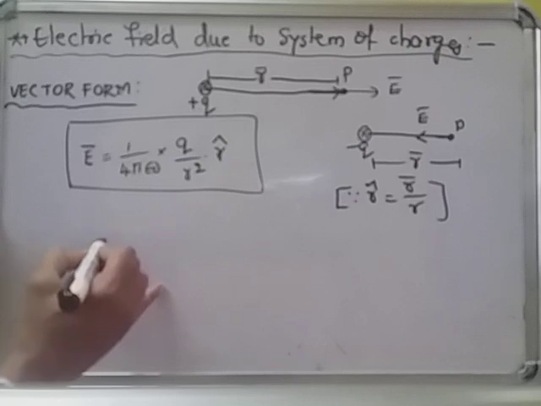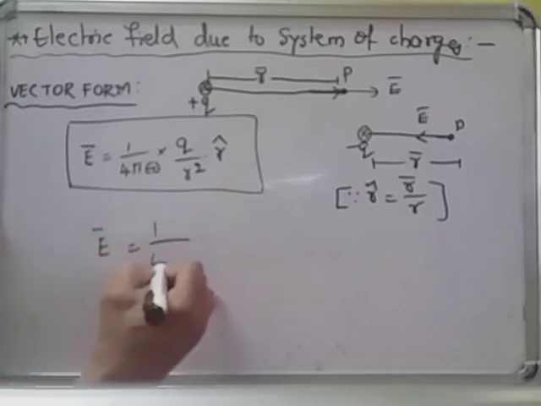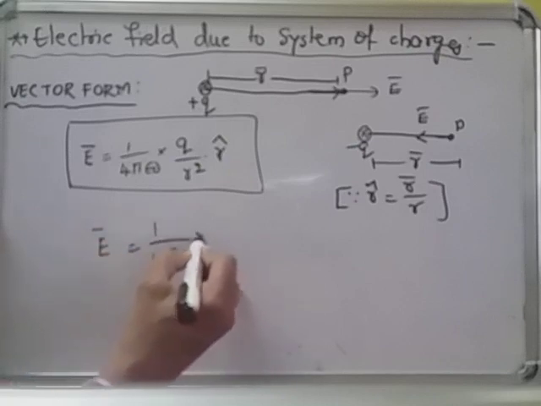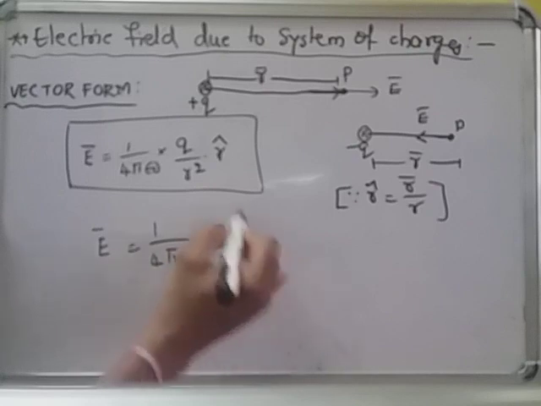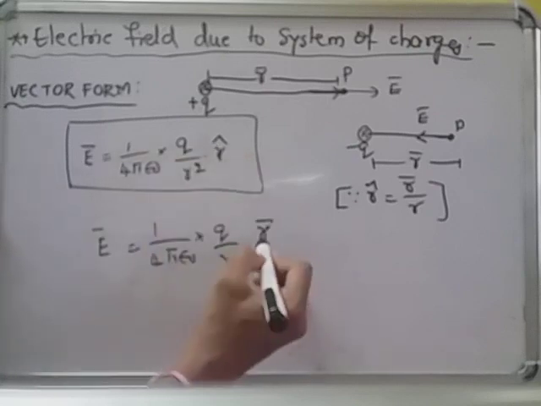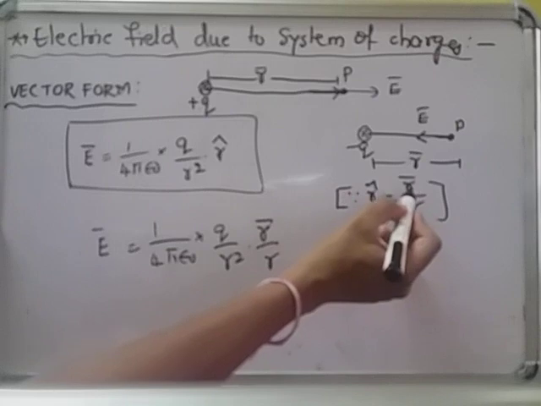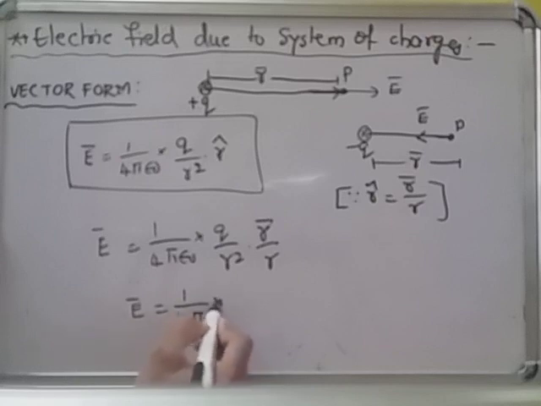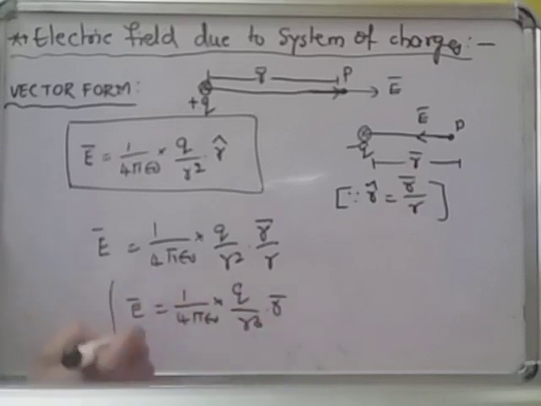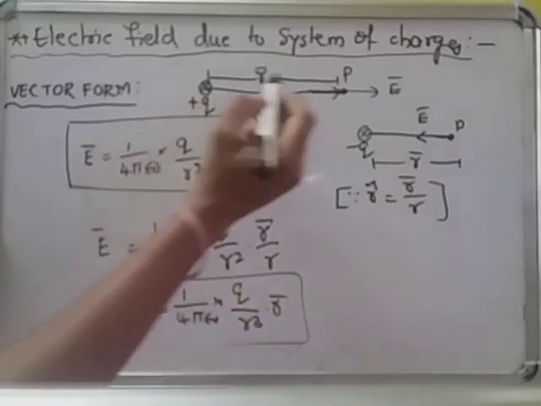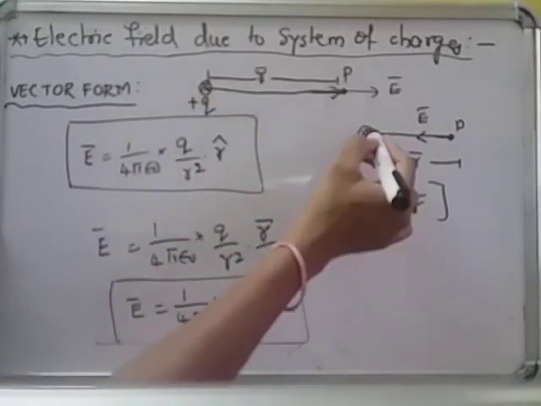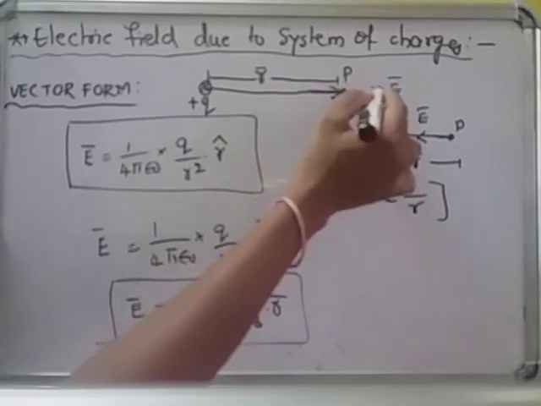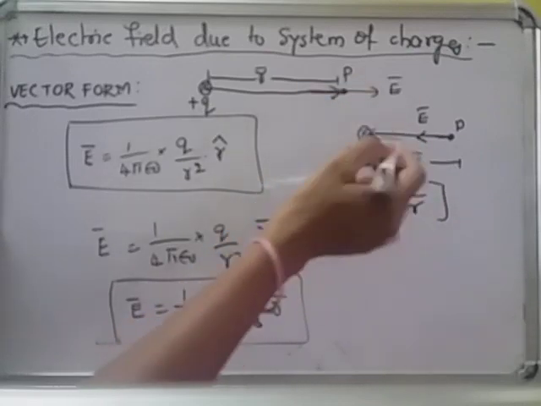You can write it in vector form also like this: 1 by 4 pi epsilon naught q by r square into r cap, and we write the unit vector r cap as r bar by r. Unit vector is the vector by magnitude, and we get E bar is equal to 1 by 4 pi epsilon naught into q by r cube into r bar. E bar is along r bar direction. R bar may be right side or left side, so E bar may be right side or left side.